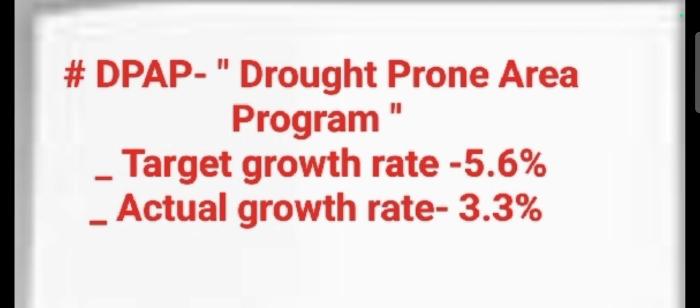Here, the target growth. Every plan has some targets and aims also. In the same way, our fourth five-year plan, 1969 to 74, had a target of 5.6%. Unfortunately, it is very bad to say that the actual growth rate was 3.3% in this fourth five-year plan. As I already said, because of the droughts and the Indo-Pakistan war of 1971 to 72, the actual growth rate we gained was 3.3% only.